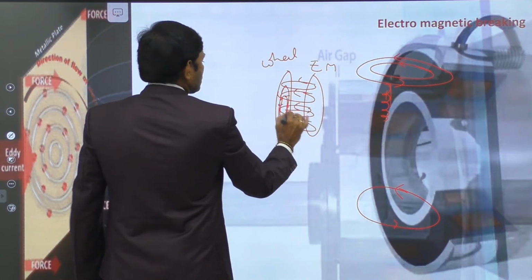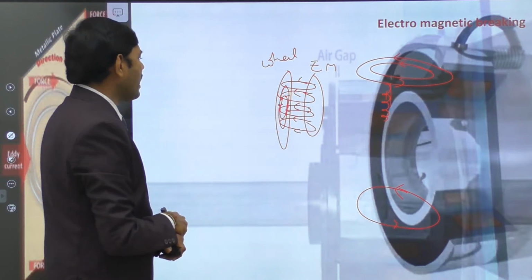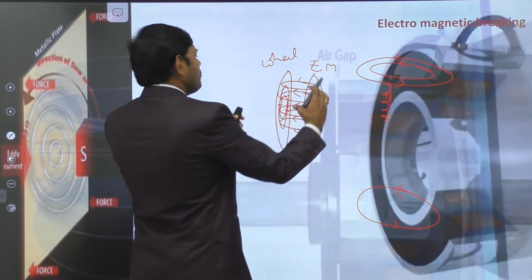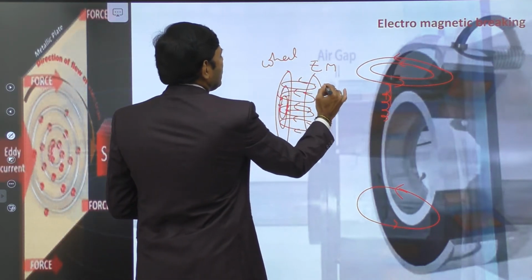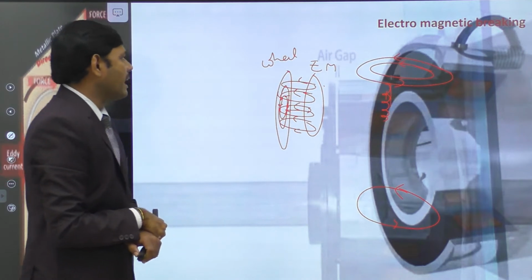There is a magnetic force developed between them. This magnetic force may stop the rotating wheel.